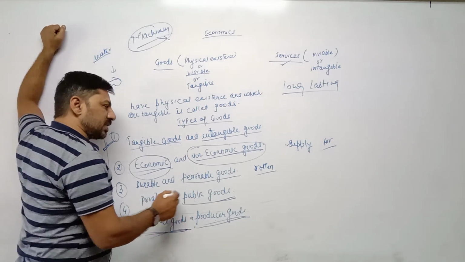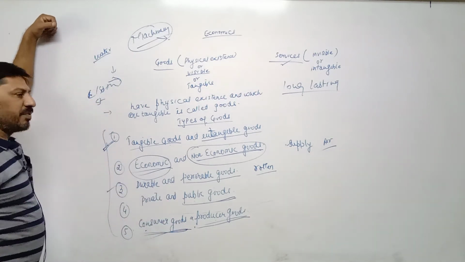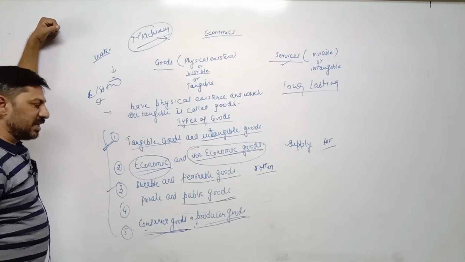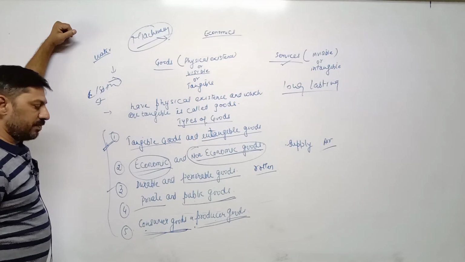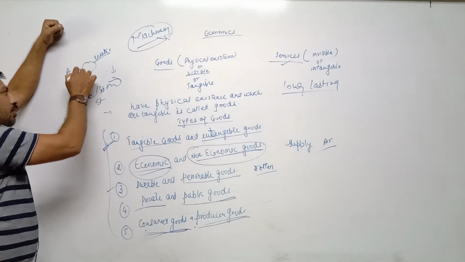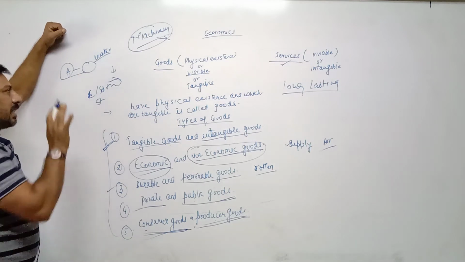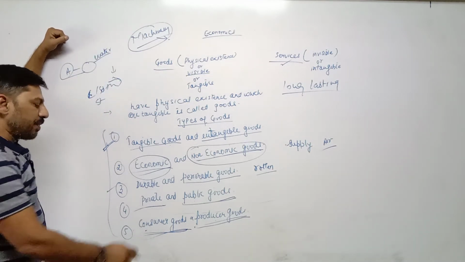Private and public goods. Goods which belong to private individuals personally, that is not used commonly by all individuals. For example, an individual has a car, means the car belongs to that particular individual only. That car cannot be used by others. Such type of goods are called private goods.